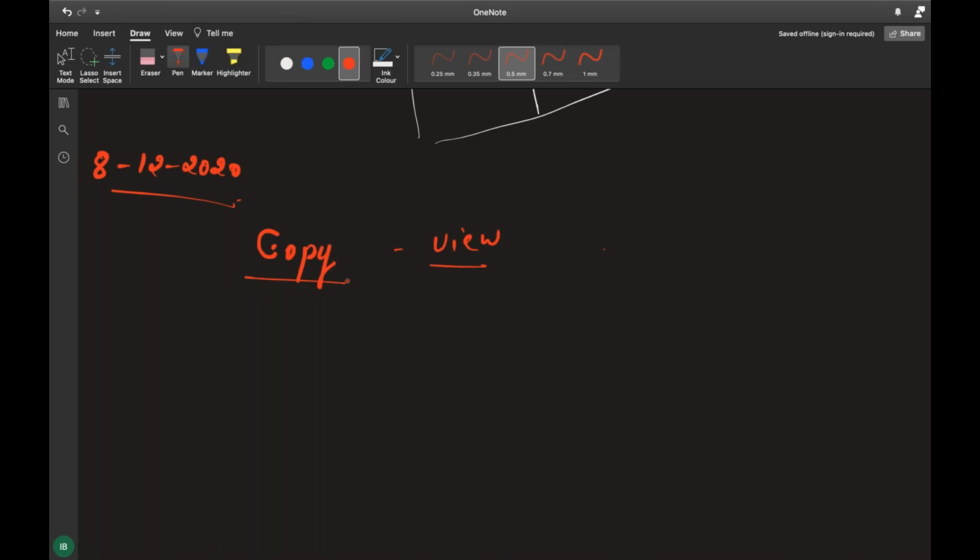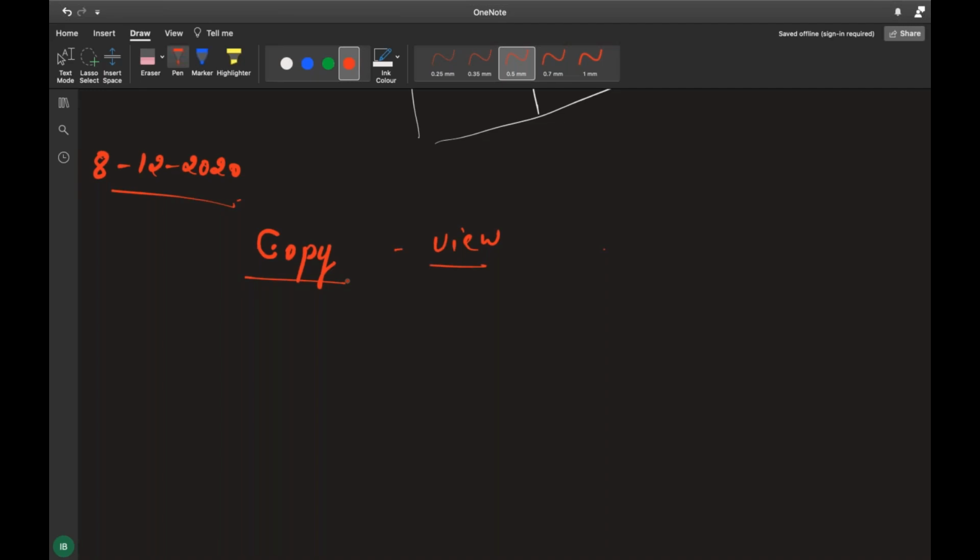Now, next point, you write down: copy owns its data, and any changes made in a copy will not affect the original array. And any change made to the original array will not affect the copy.